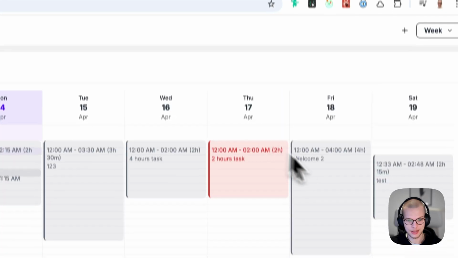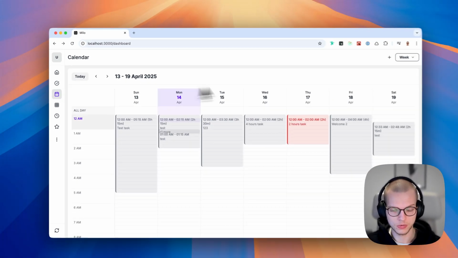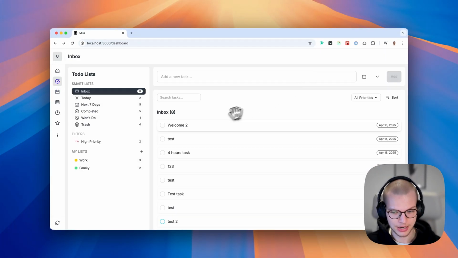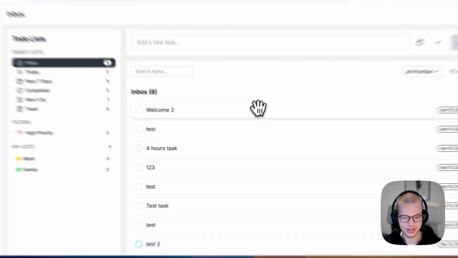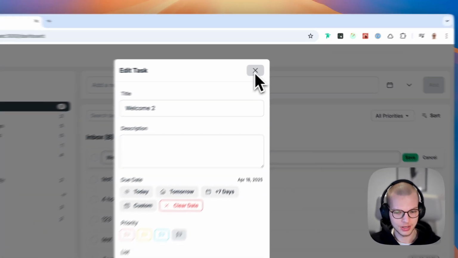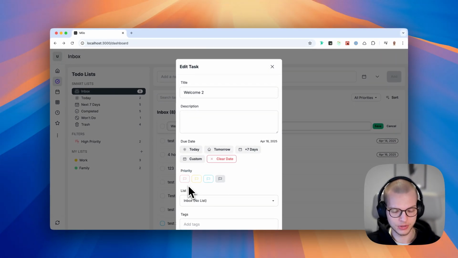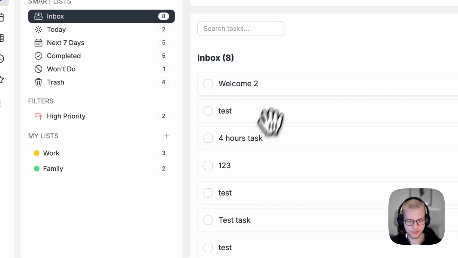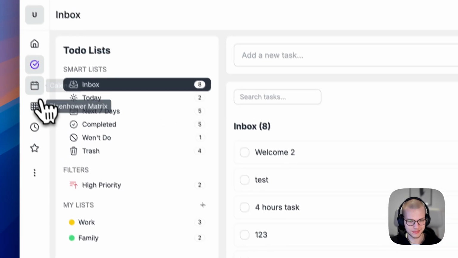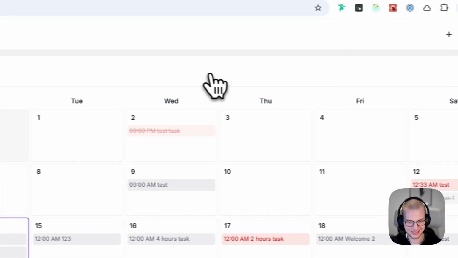That's done. And if now I go to the to-dos view, so I press Command 2, I can see this task here, and the same modal also here. So now I can set the priority of the task, for example. Let's make it a high priority, right? Okay, that's not expected.